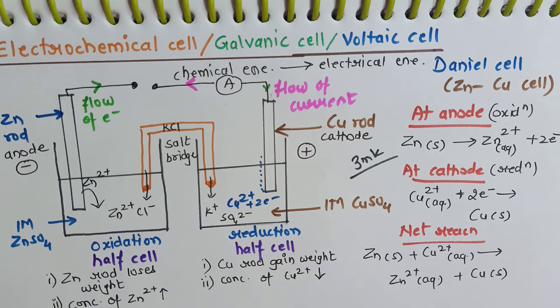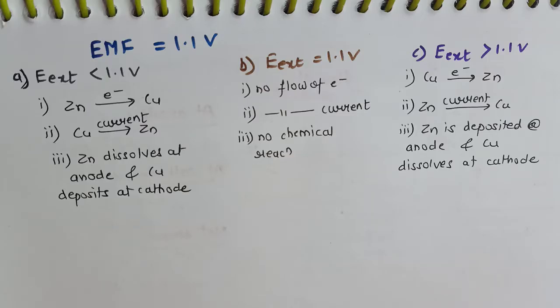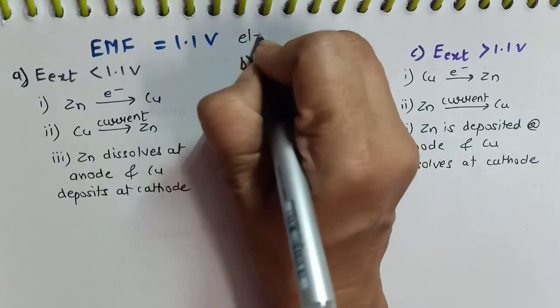In this way, salt bridge helps us to neutralize the excess ions, or we'll say it helps to maintain the electrical neutrality, and therefore the concentration of the electrolyte filled in the salt bridge goes on decreasing as time passes, as the reaction proceeds forward, and therefore the electrolyte filled in the salt bridge has to be removed or has to be refilled continuously. Overall EMF developed during the reaction in this cell is 1.1 volt. EMF means electromotive force.